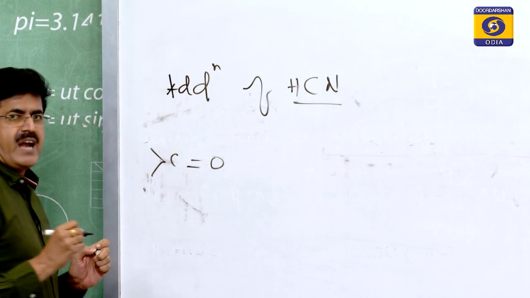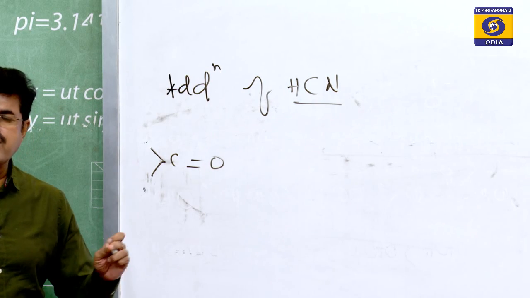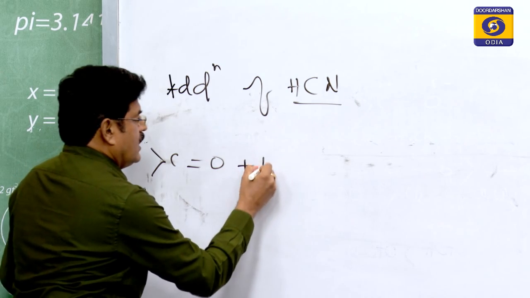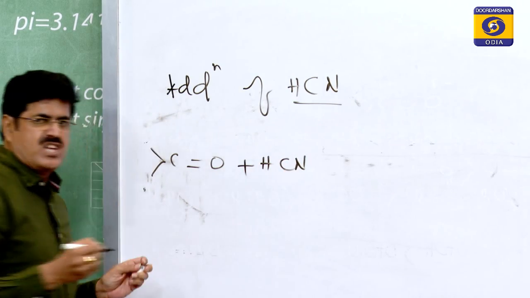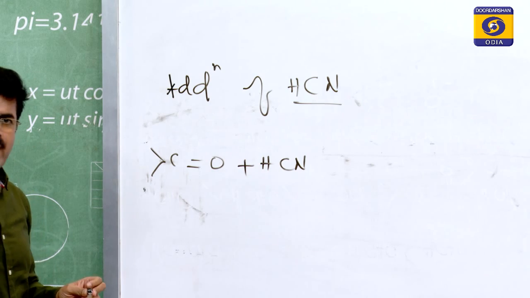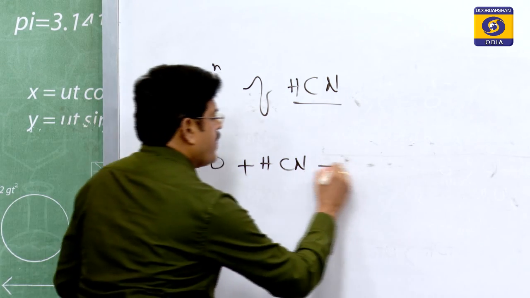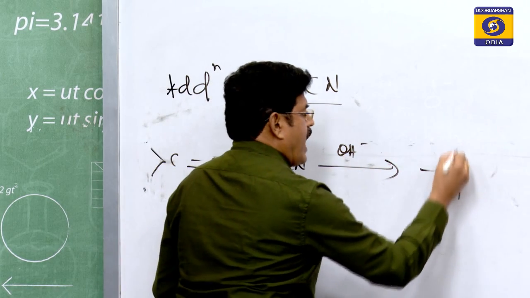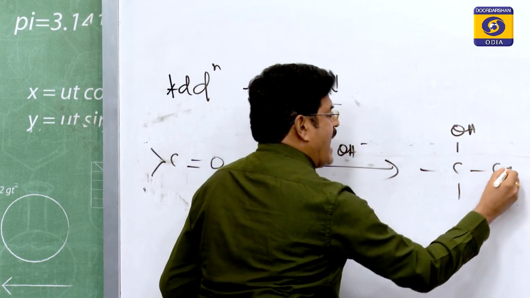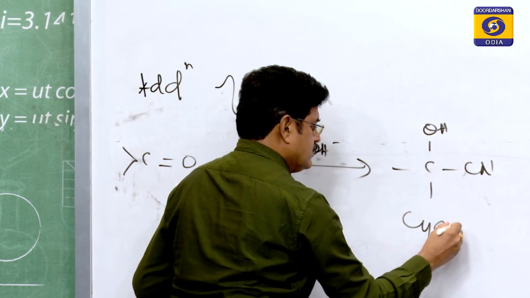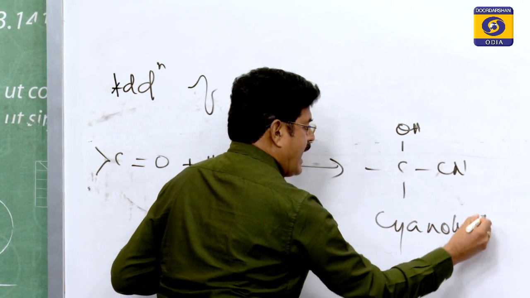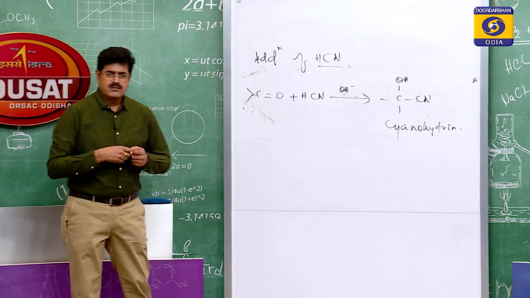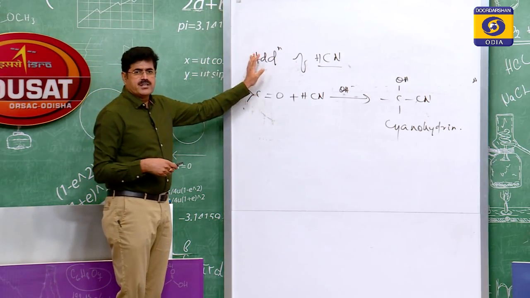Carbonyl group, I mean aldehydes and ketones, when treated with hydrogen cyanide in weakly basic medium, gives the addition product cyanohydrin. This is the addition of HCN, the first nucleophilic addition reaction.